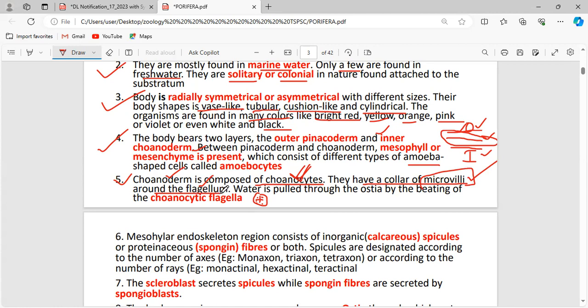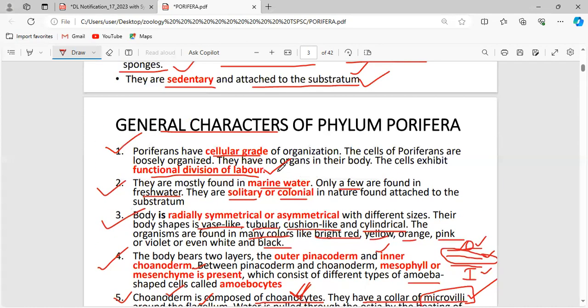Because of this flagellum, the water is pulled through the ostia. Ostia are the pores. The water is pulled in via these pores by the beating of the choanocytic flagella, and taken into the body of the organism through the ostia. Clear?